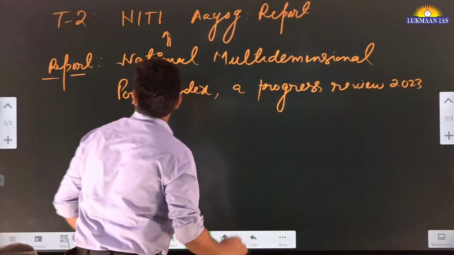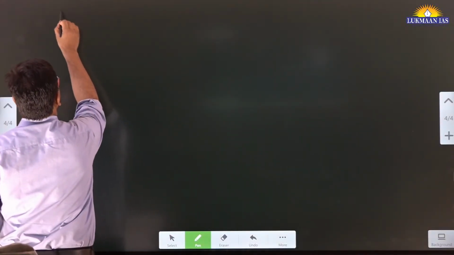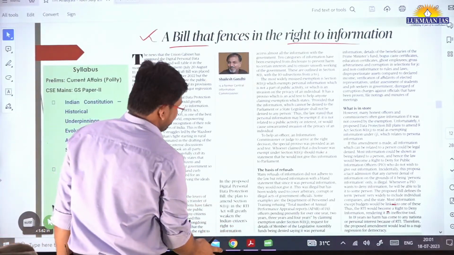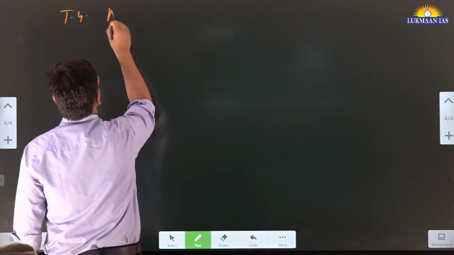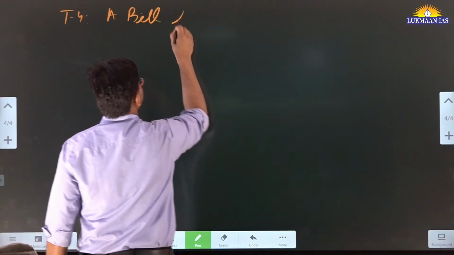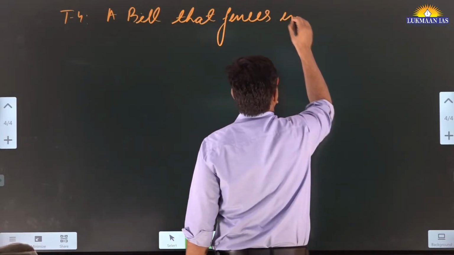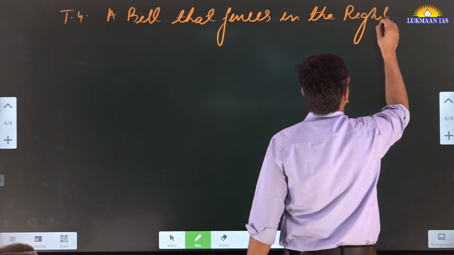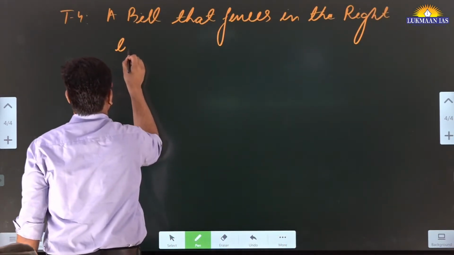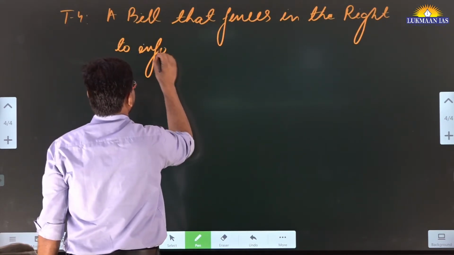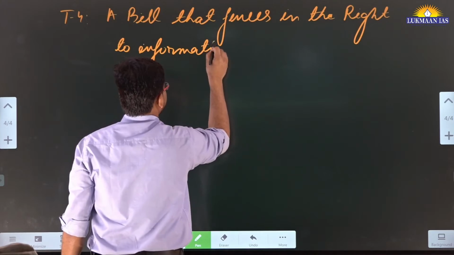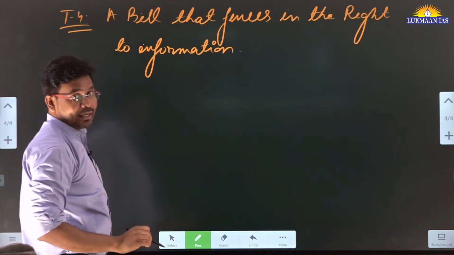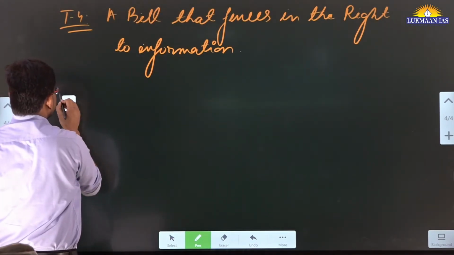Let's start discussing this topic. Topic 4: a bill that fences in the right to information. In this article we will understand the Digital Personal Data Protection Act.